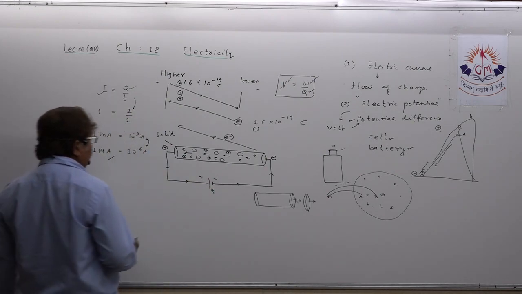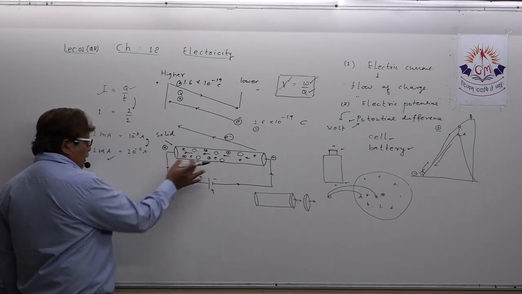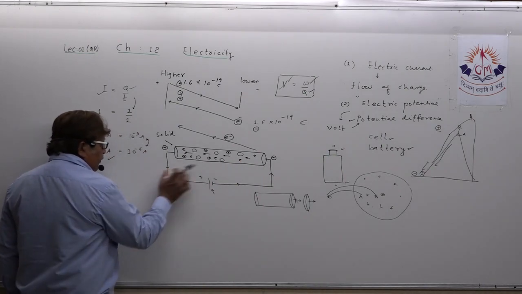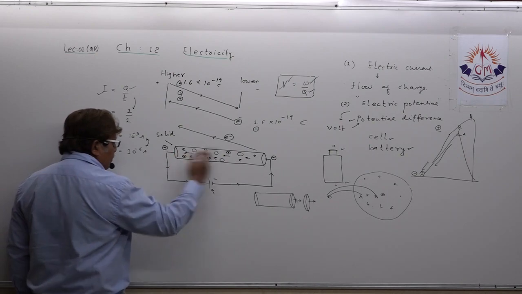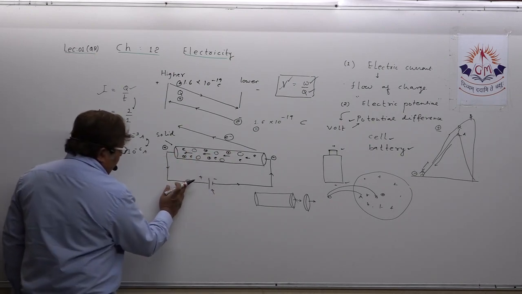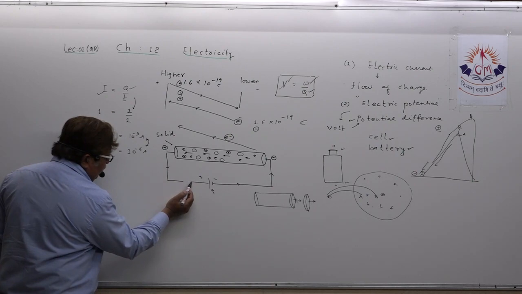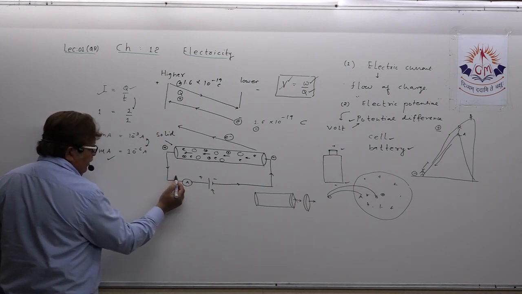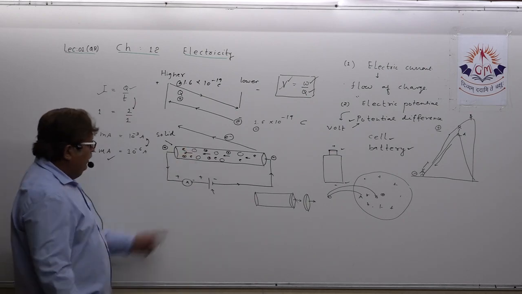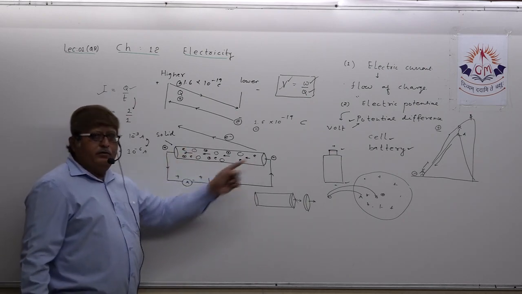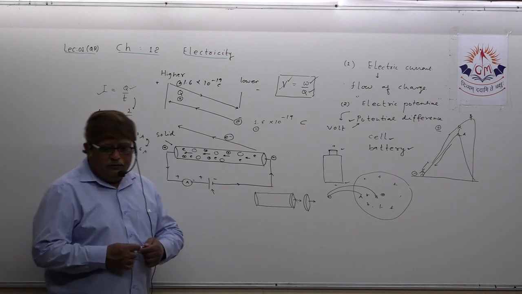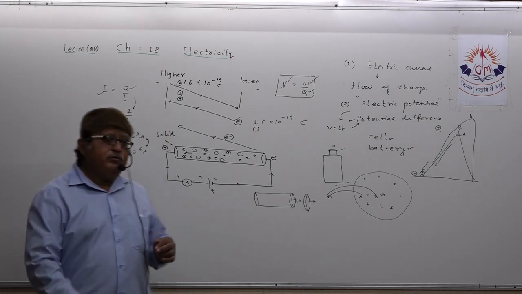Now, dear students, suppose this is a wire, this is a battery. Suppose I want to measure the amount of current flowing through the conductor. One device is available which you call an ammeter, as you all know. This is the device, ammeter. Now the ammeter needs to be connected in the same way. This is higher potential and this is lower potential. Ammeter is a device. Try to understand. This can be asked in MCQs also.